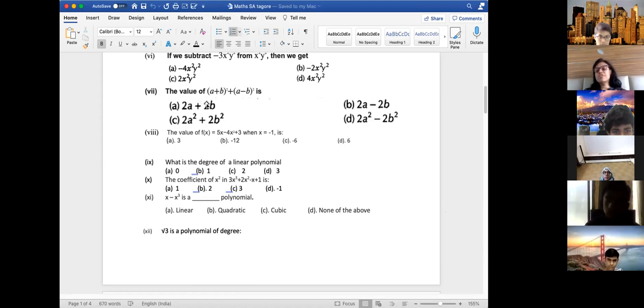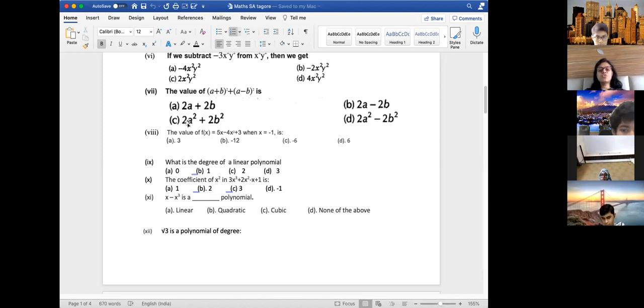Nobody got this answer. Seventh one, you have to give me the answer. This is a ready-made formula. And even if you don't get it, just open the brackets and find out. Ma'am, 2a square minus 2b square. Yes, the option 2a square plus 2b square is the correct answer. Okay, now who else has got doubt? Mutabbir, do you have any doubt? Yes, ma'am. Which question?